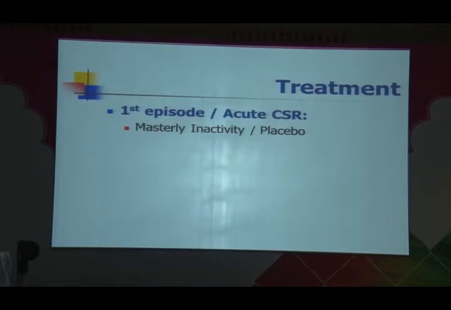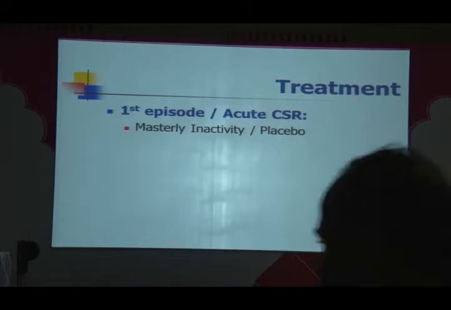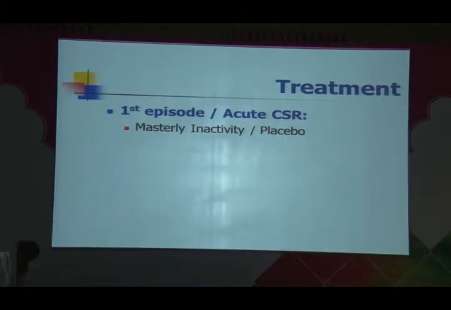So coming to the most important part, after you have diagnosed, you have done imaging, you come to the treatment. If the patient has come to you for the first time, you ask him whether this is happening for the first time, because a lot of these patients have recurrent CSR, recurrent episodes. So if it is the first CSR, after you have done those investigations, treatment is just give him some kind of lubricant or maybe some drops. Masterly inactivity, because the natural course of CSR is pretty good. Unless the patient is, say, a pilot or a surgeon, then you may intervene early. But by and large, the treatment is masterly inactivity.